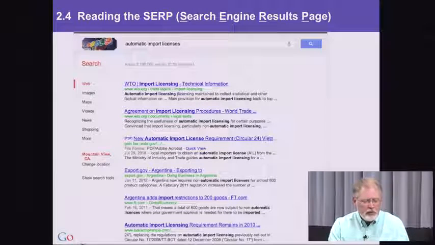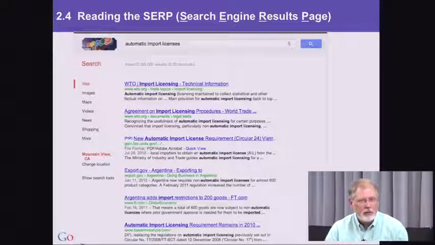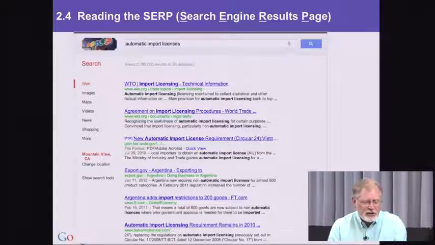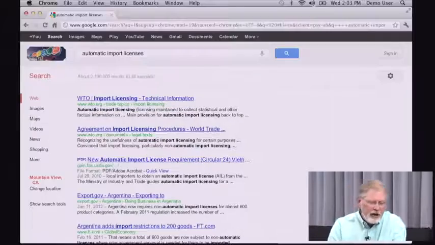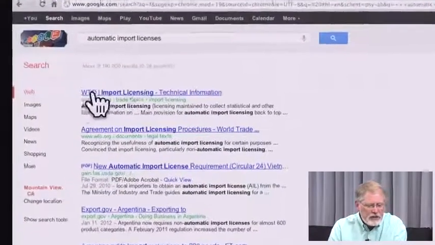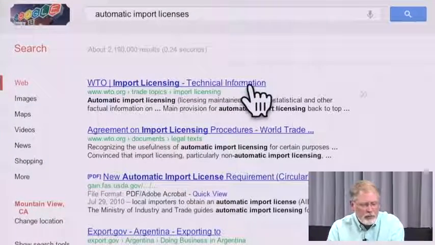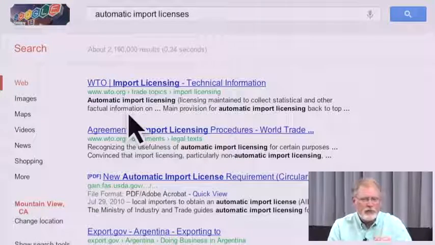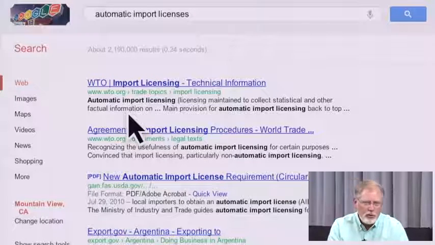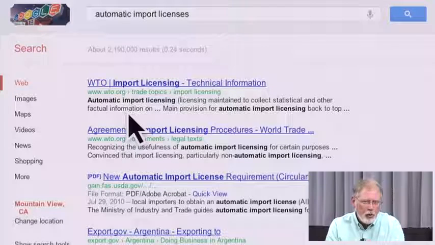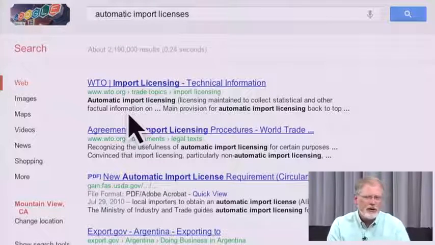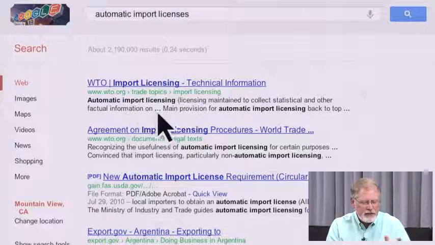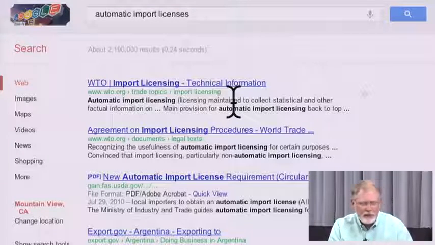you might come to Google and do a search like this on automatic import licenses. This is a particular kind of set of results where you can see that, for example, WTO is doing some things about that. And what you want to understand is how these results are telling you what's going on in this topic. Now remember, our goal here is to understand what Argentina is doing about these import licenses. So let's look at this as a way of getting background information.